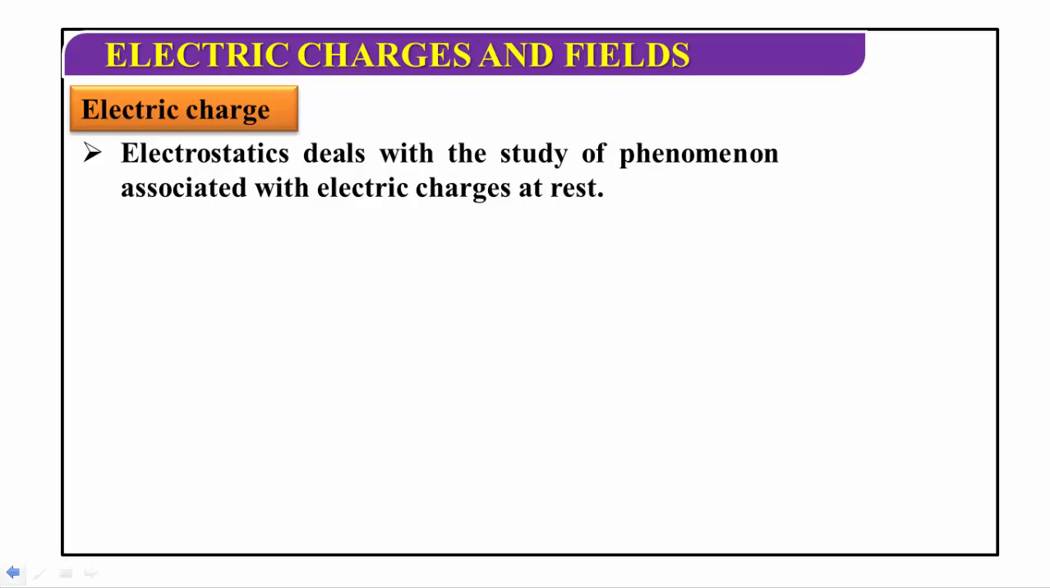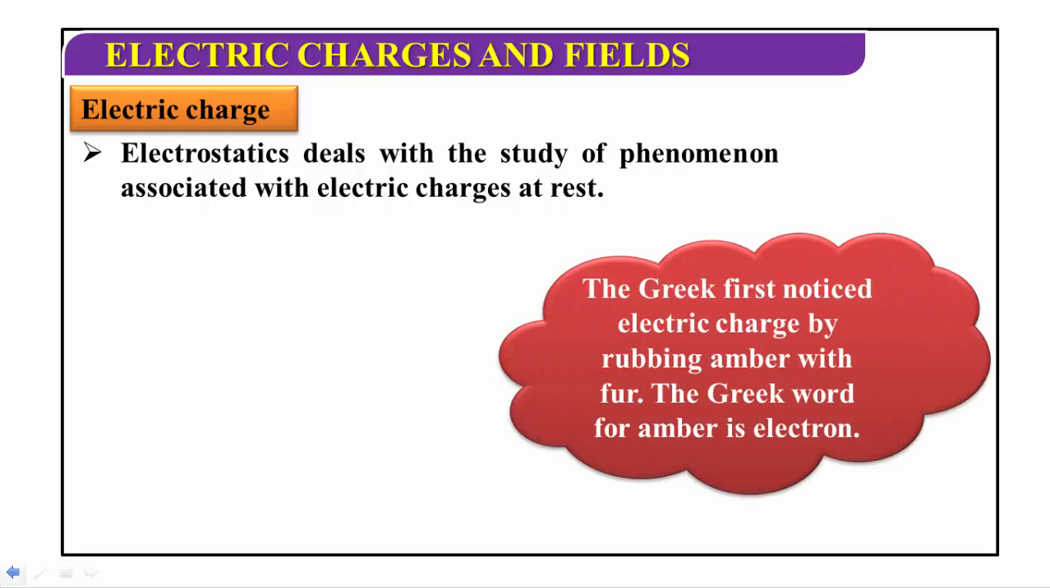It is divided into two main branches: electrostatics and electrodynamics, or static electricity, which is also called frictional electricity, and current electricity. Electrostatics deals with the study of phenomena associated with charges at rest. Electrostatics is the branch of physics which deals with the study of charges at rest.